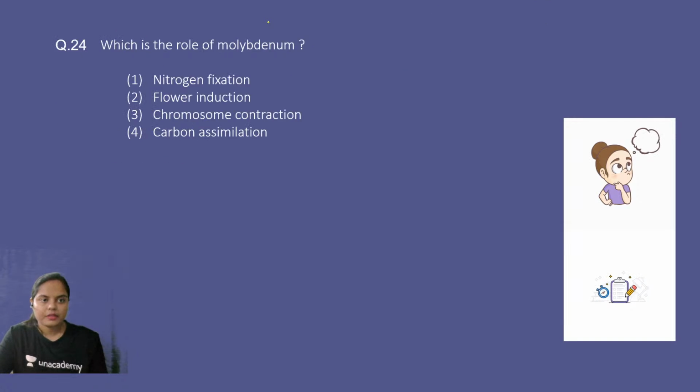Now, question number 24. Which is the role of molybdenum? Nitrogen fixation, flower induction, chromosome contraction, or carbon assimilation? So again, I told you nitrogenase is a molybdenum protein, right? Nitrogenase is involved in nitrogen fixation, and definitely molybdenum is needed in that process. So option number 1 is the right answer, right?